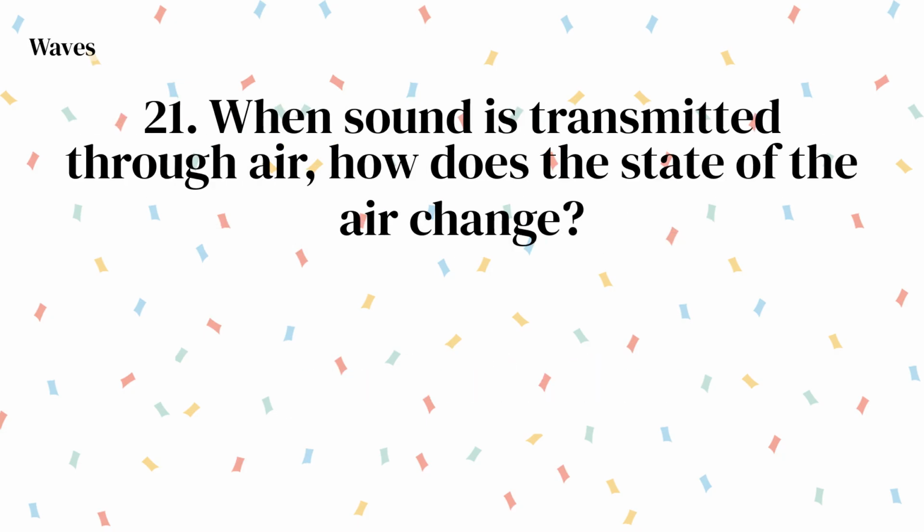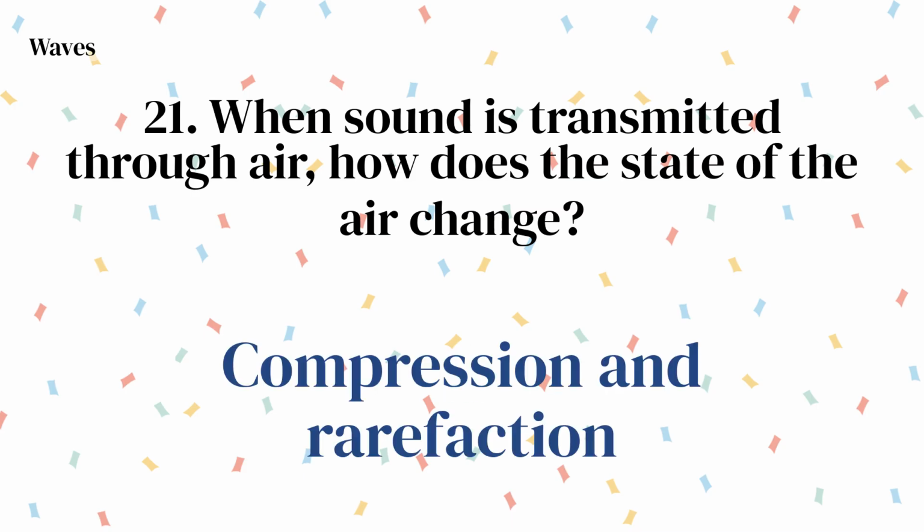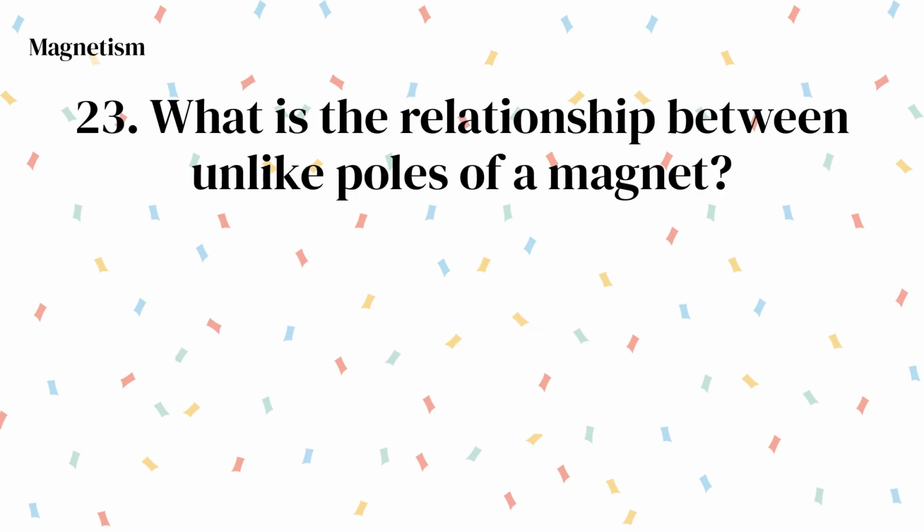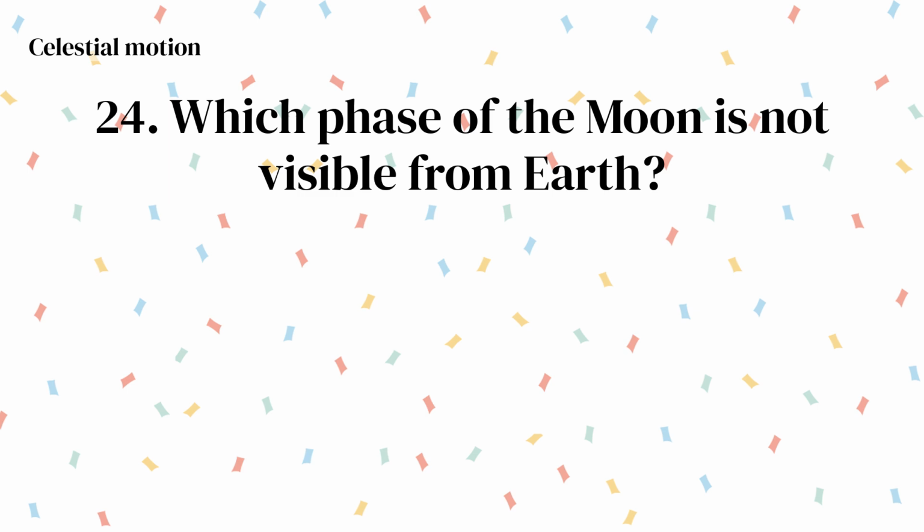Pyroclastic flow. When sound is transmitted through air, how does the state of the air change? Compression and rarefaction. Which planet in the solar system has the highest surface temperature? Venus. What is the relationship between unlike poles of a magnet? Attraction. Which phase of the moon is not visible from Earth?